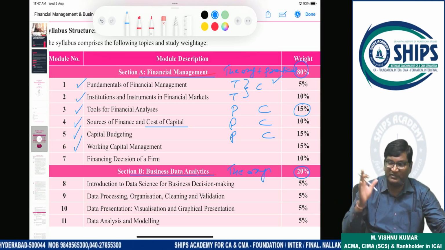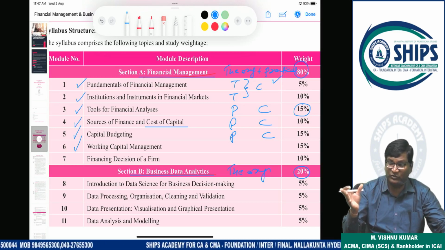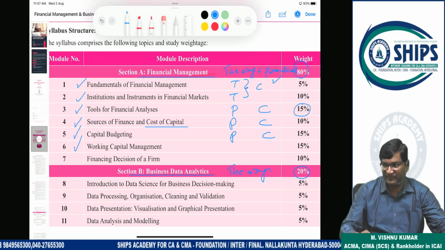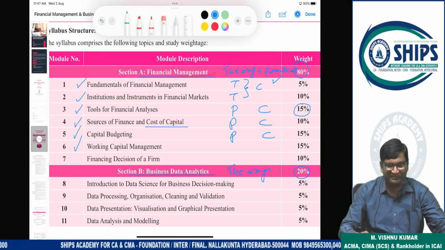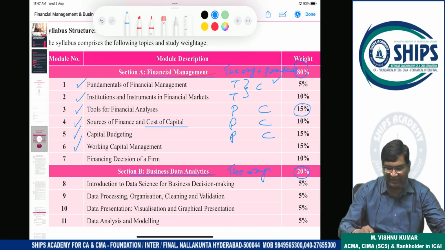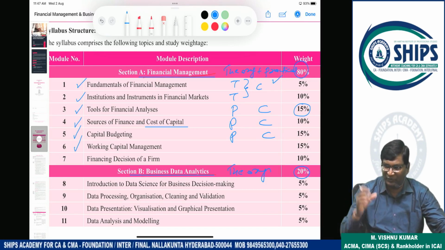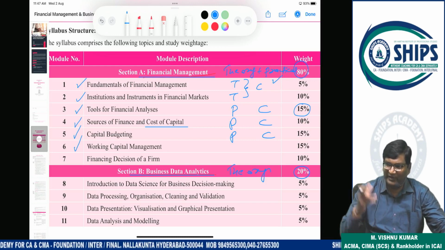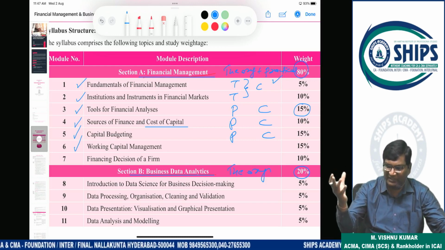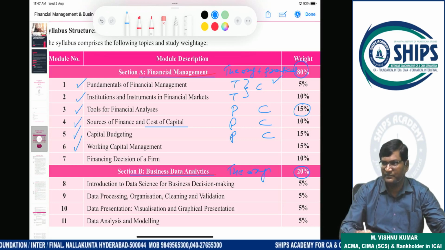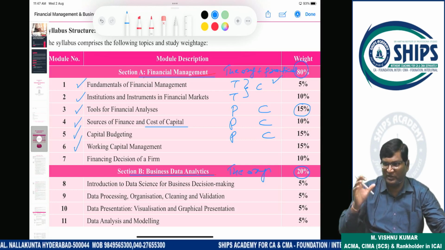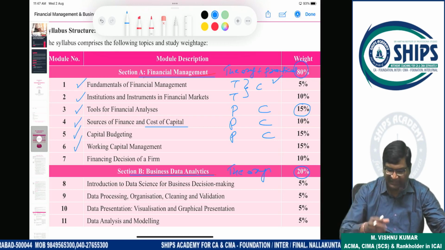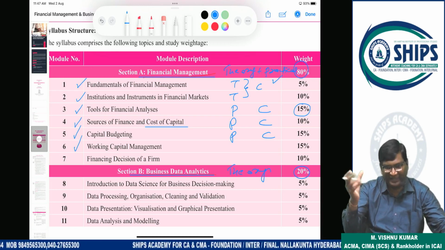Clear? So suppose one company decided to manufacture the goods every 3 months. So for every 3 months, working capital is required or not? So how much working capital is required? That only you will arrange. Remaining, you will invest or you will opt for fundraising. Suppose for every 3 months, you need 150 crores working capital because you have 1000 crores plant machinery. On 1000 crore plant machinery, 150 crores working capital is required. So according to that only you will arrange.